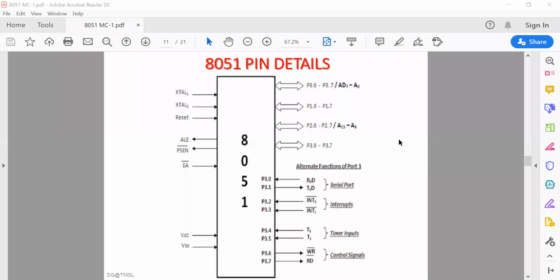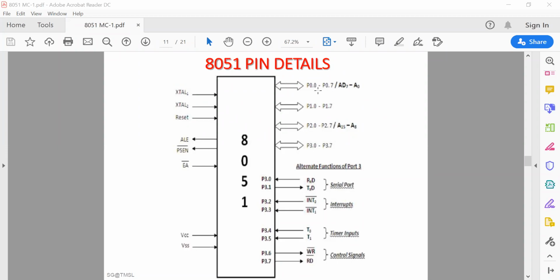So here certain pins are already discussed. That means the port pins are available. P0, port 0 pins, are available as dual function. It is used for dual purpose. One is it can be used as your IO port. Another is it can be used as your multiplexed address and data bus. These are basically 8 pins of port 0 as P0.0, P0.1, P0.2, P0.3, 0.4, 0.5, all the way up to 0.7.